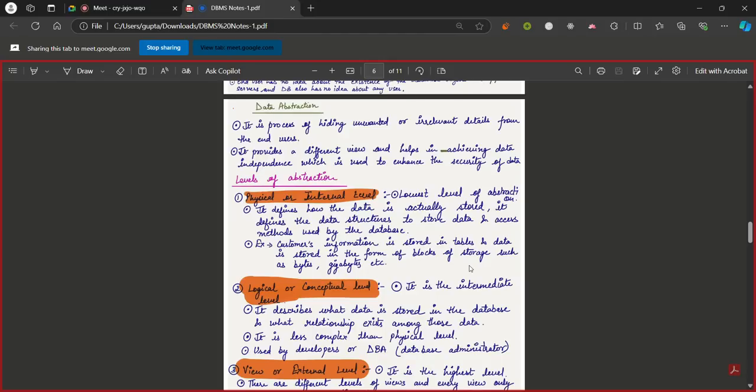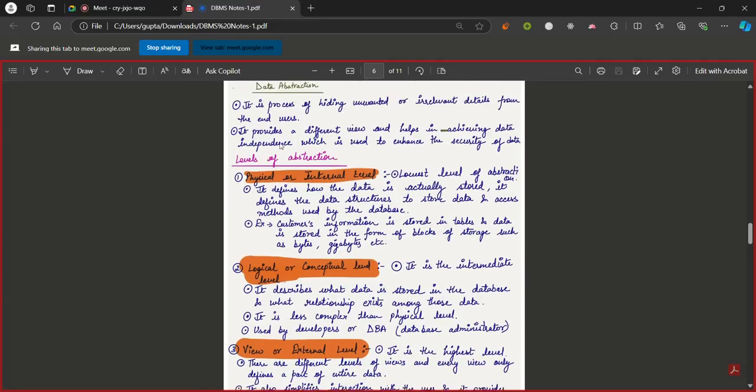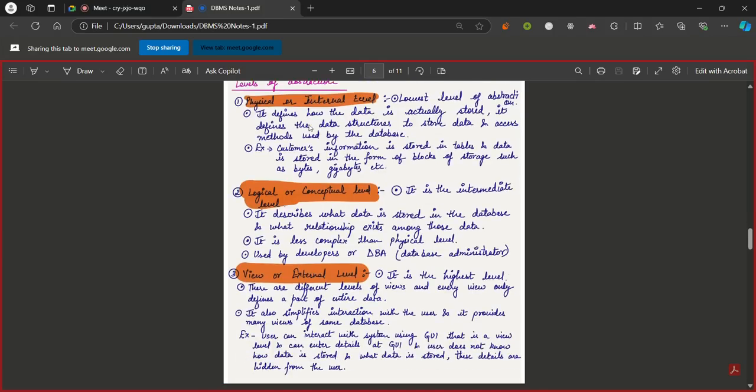So in that case, what we follow here is the concept of data abstraction. Data abstraction means we hide the unwanted or irrelevant details, the details that aren't of any use to the end user. We hide those irrelevant details, just process the data and then provide it to the user. So it will provide a different view to the user, and it enhances the security of the data. You do not need to provide all the information to everyone, because if we provide all the information to everyone, that info can be exploited and misused.